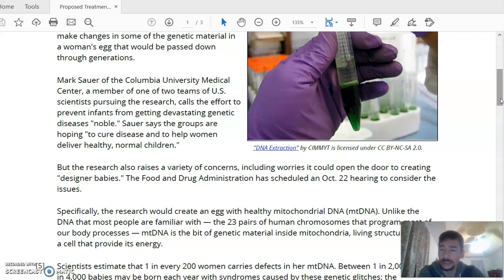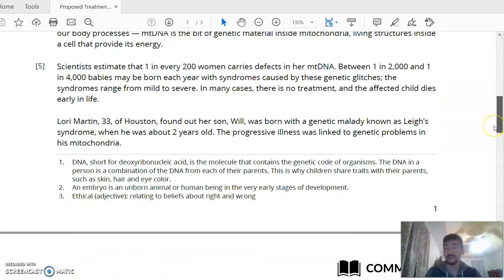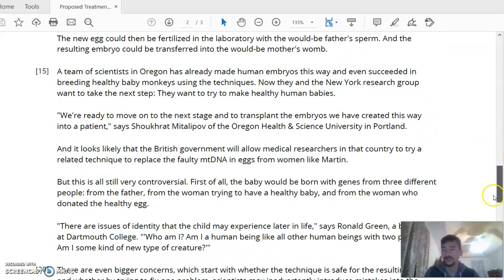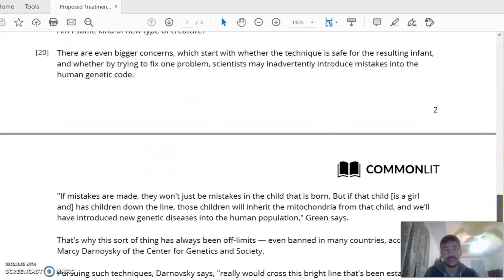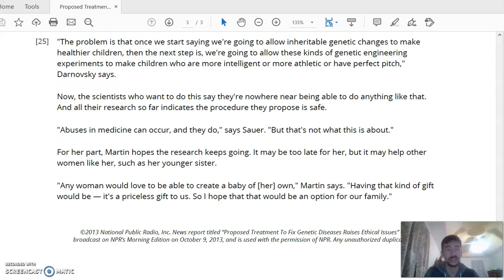The other place I would look for the central idea of a text or the main idea of a text is in the conclusion, right? So if I were trying to figure out a test question, I'd probably just read the first couple paragraphs in the text and then the last couple paragraphs in the text, right? So looking at these last four, since they're all very short, now the scientists who want to do this say they're nowhere near being able to do anything like that, and all their research so far indicates the procedure they propose is safe, right?